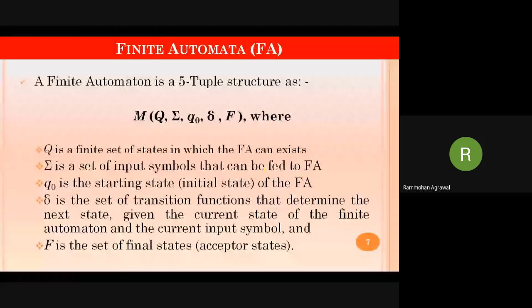What is the way of implementation? It has to be implemented on a system by using a 5 tuple. The 5 tuple is represented by capital letter M, where M is nothing but a machine, and the machine we are talking about here is definitely an FSM.